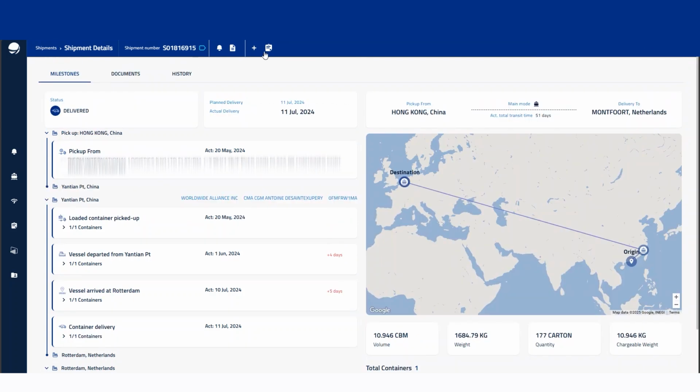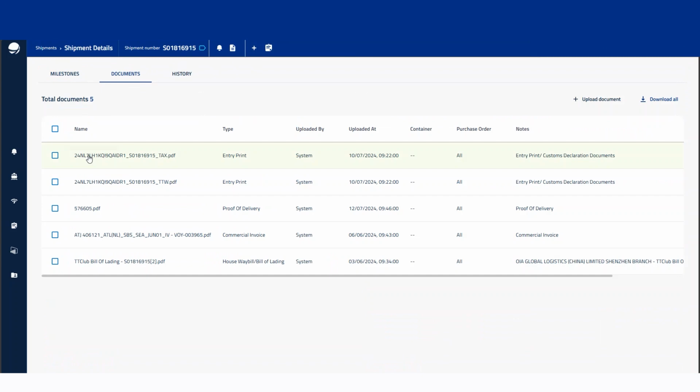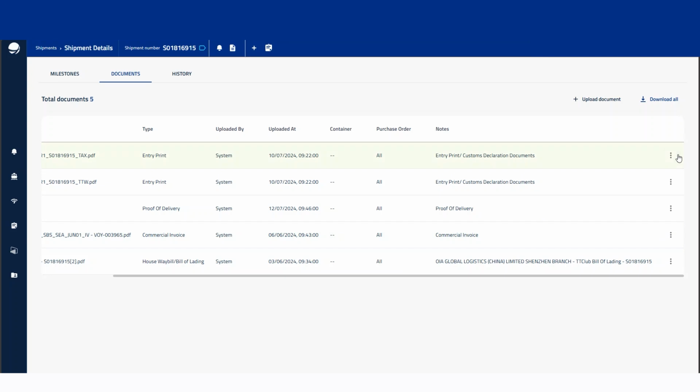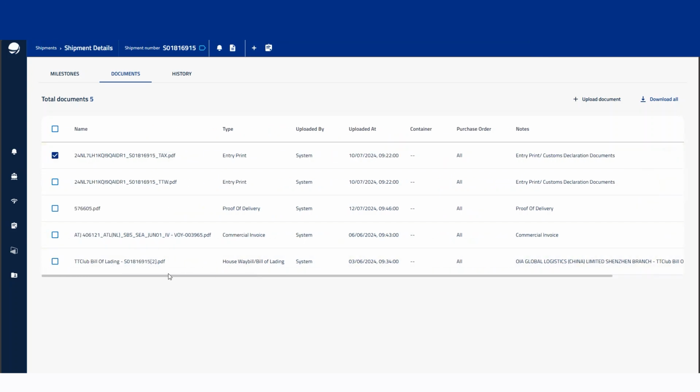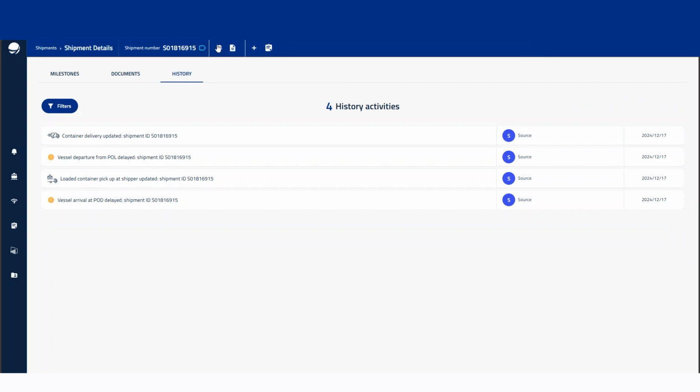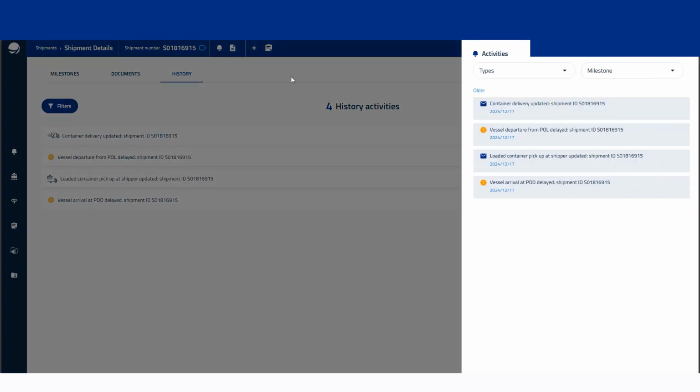And as we saw earlier with the plus button, we've got the documents tab here. So this is somewhere where we're able to firstly preview the document just by clicking on it here. So this will then pull up a separate PDF. And we're also able to go ahead and save these documents. If we wanted just one, we can go there, and then we're able to come across, download, preview. We've got those options there as well. Otherwise, if you want to just download all the documents, of course, we can select all of those and press the download button. And then the history is the notification sort of bell where it shows the activities earlier.